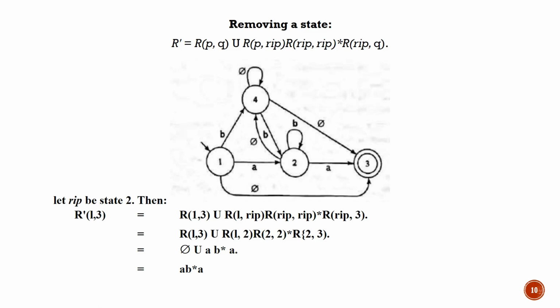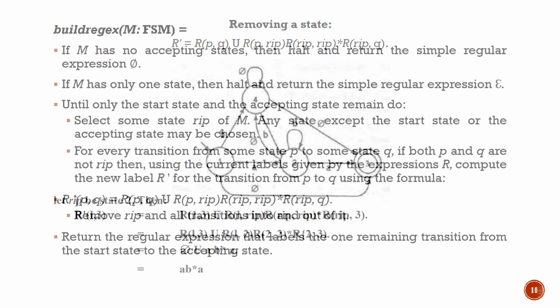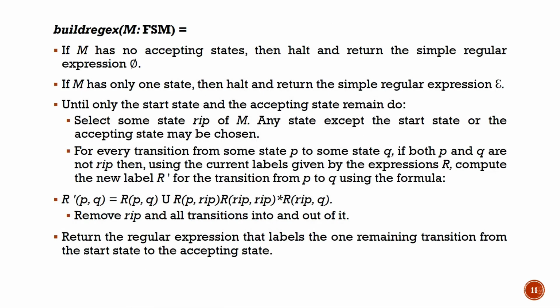Now I want to remove 2. So how to do that one? Route from 1 to 3, union of route from 1 to rip state, which is your 2, then route from 2 to 2 whole star, then route from rip state, which is your 2, to 3. Now to summarize, 1 to 3 is your null, union of route from 1 to 2 is your A, then 2 to 2 is your B, that is B star, then 2 to 3 is your A. So this can be replaced with A, B star, B. So this is how we go about removing the state. Once we are able to learn the removal of the state, then the next one will be used for building the regular expression.